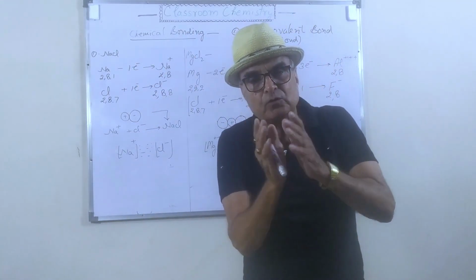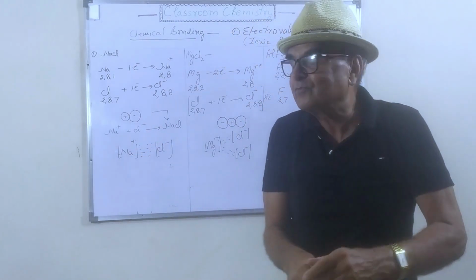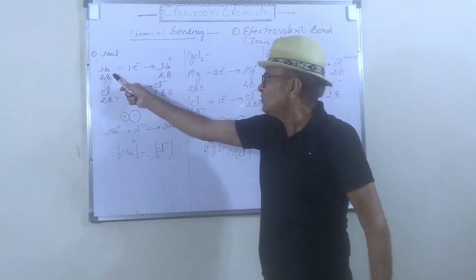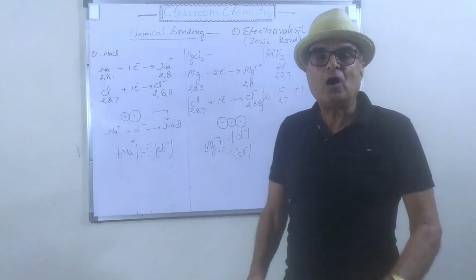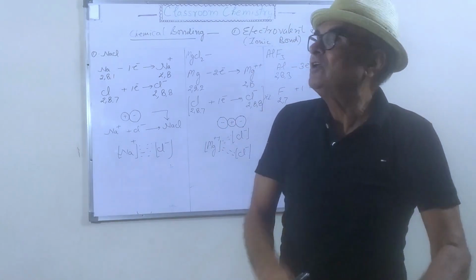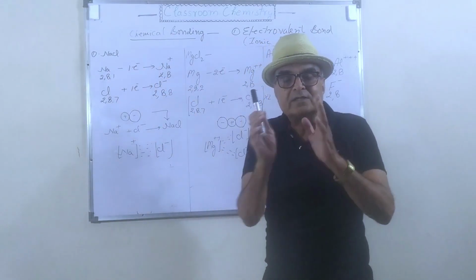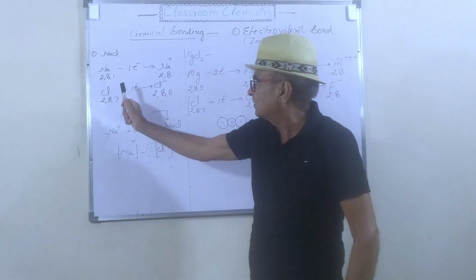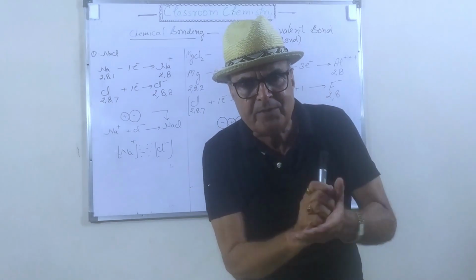So if you are asked in your question why the sodium ion is stable, you will explain that the electronic configuration of the sodium ion is 2,8. It has lost one electron, so the outermost orbit attains the stable octet, and that's why it is stable. The electron which was lost by the sodium will be accepted by the chlorine. The electronic configuration of chlorine is 2,8,7.